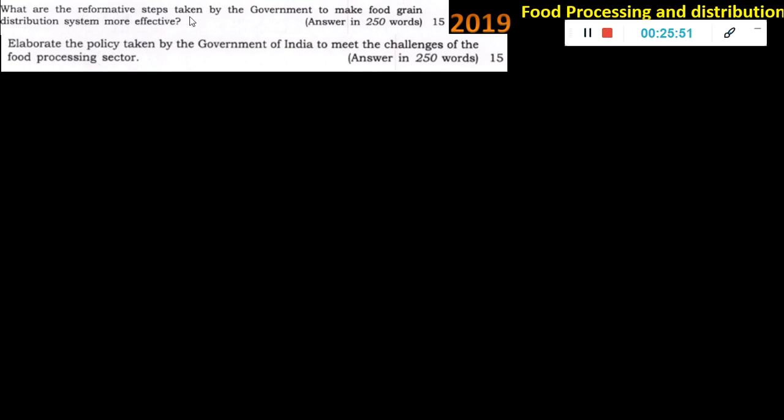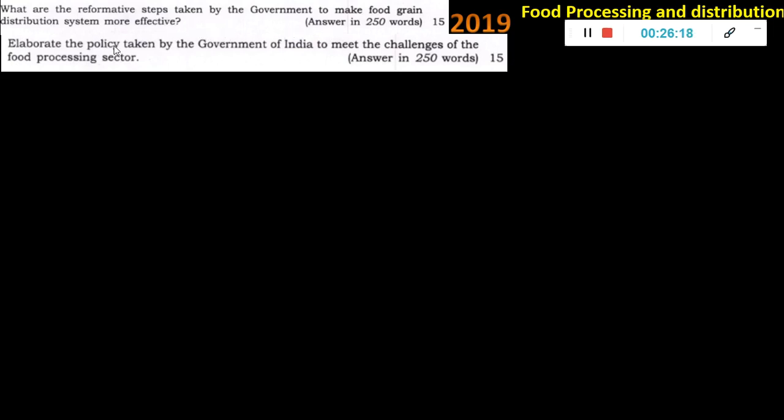What are the reformative steps taken by the government to make the food grain distribution system more effective? You know the PDS system is there, and recently many other new things have come. It's all covered in my economics test and current affairs test, like how the government is seeing to it that food crops, the vegetables, don't go waste, or that the farmers get the correct price for it. For that, many steps have been taken in the last 4-5 years. So all those reformative steps they are asking.